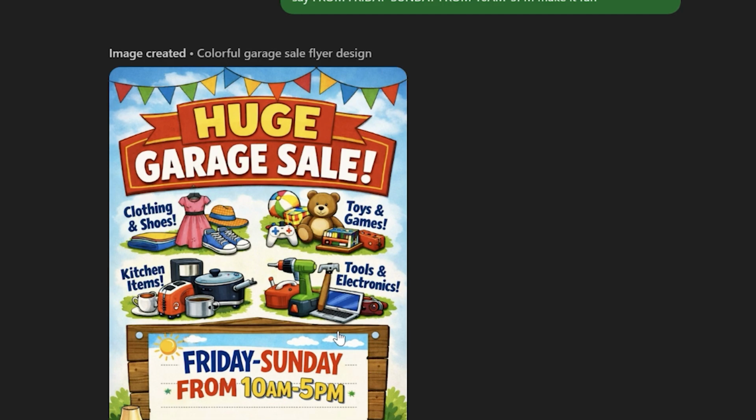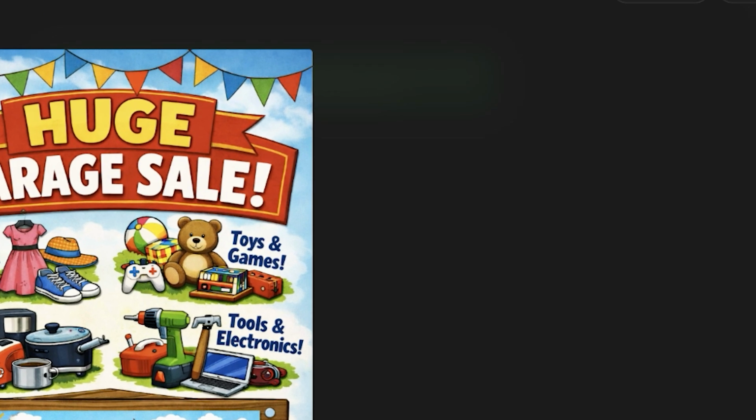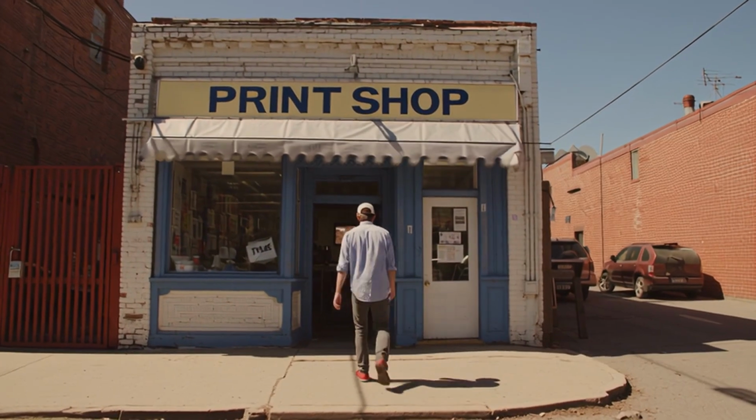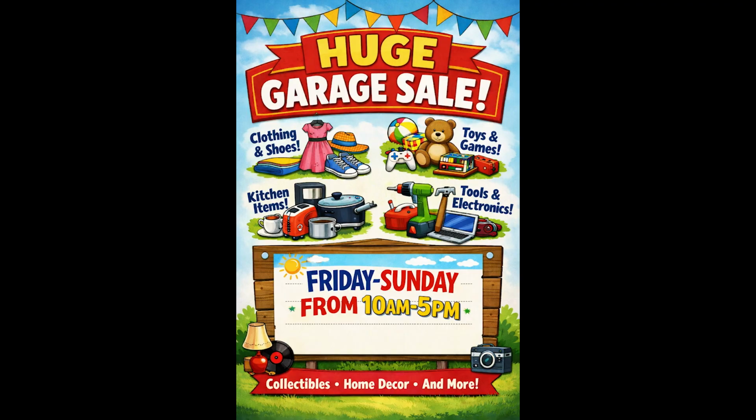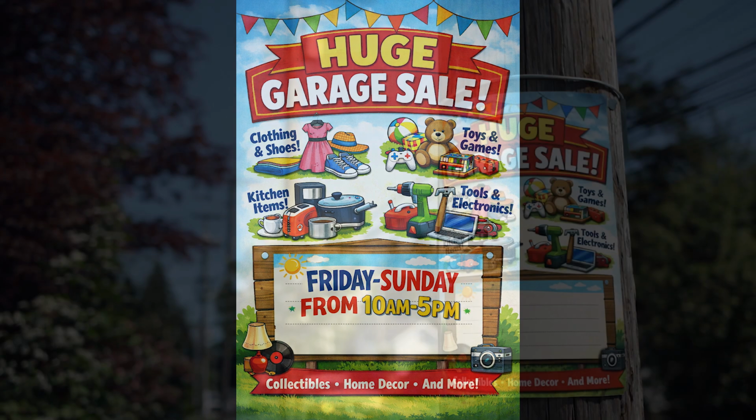This is the result. And all you do is print it out, and if you don't have a printer, simply download the image and go to your local print shop and have them print it out for you. And here's the best part, they can enlarge it too, if you need it larger, that is. And that's it! You did your own flyer!